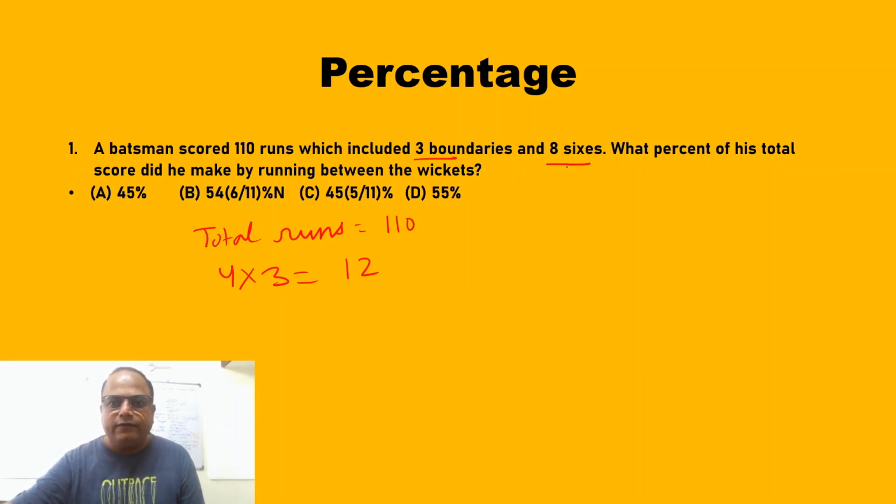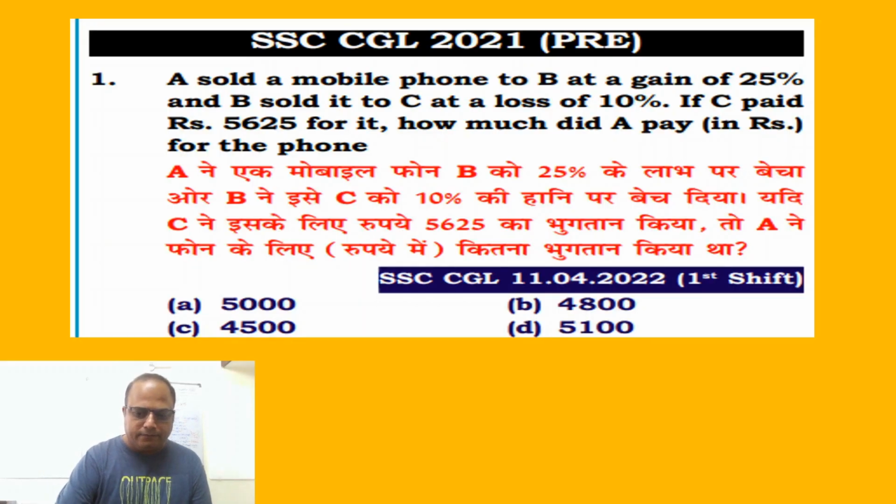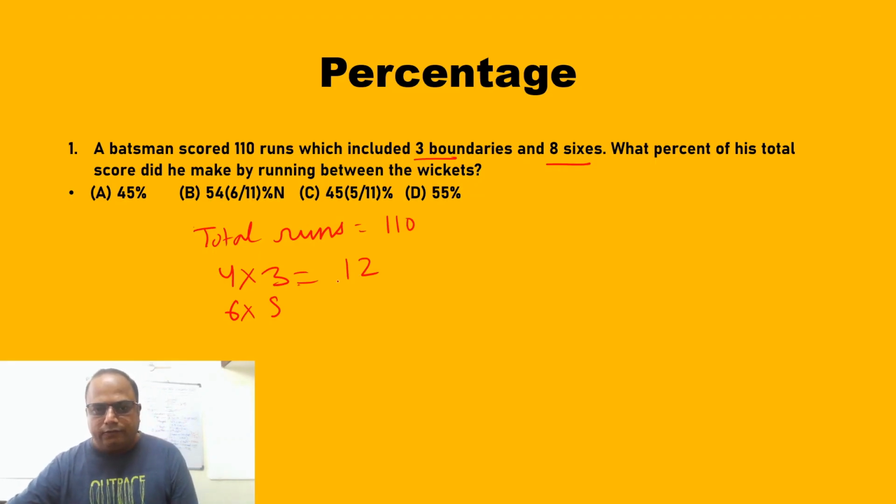And 6 is given separately. So how many runs he scored with 6 is 6 into 8 sixes. So he scored 8 sixes, 48 runs. So total he scored 60 runs with boundaries.